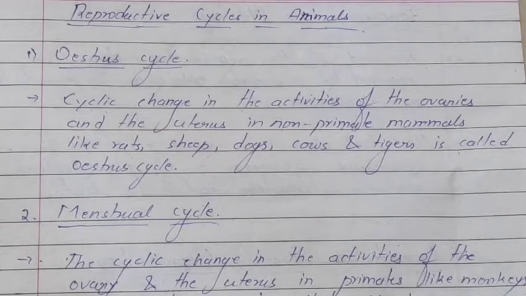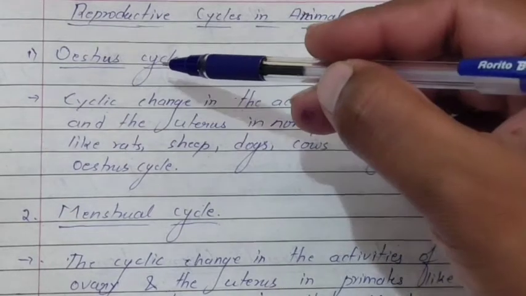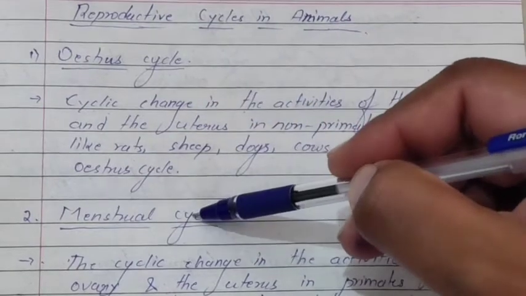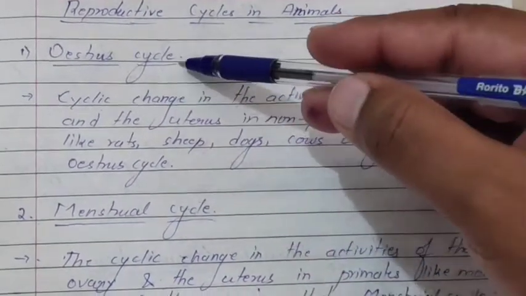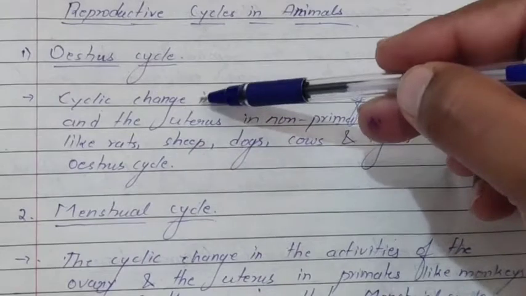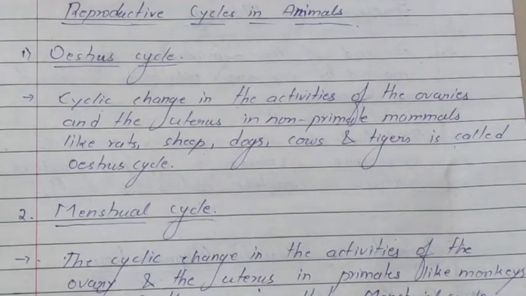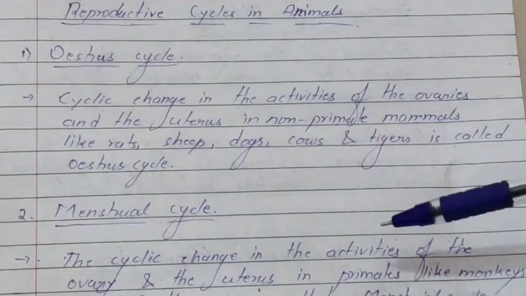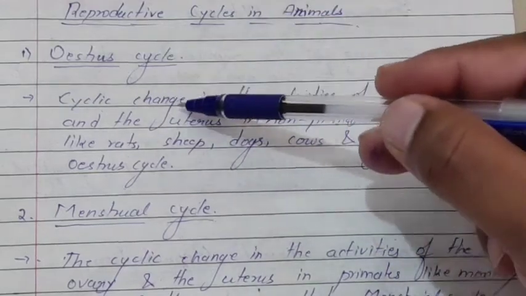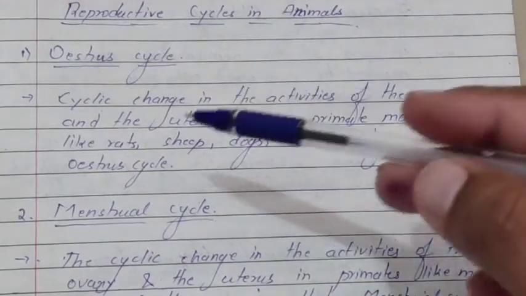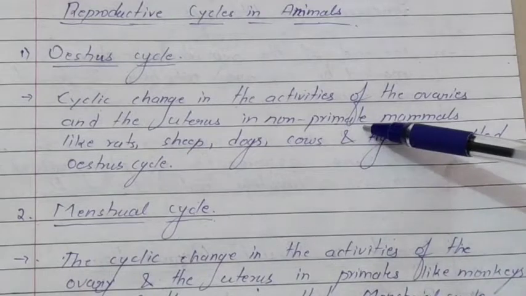Today in this video we are going to learn about reproductive cycles in animals. There are two types of reproductive cycles, estrous cycle and menstrual cycle. So what is estrous cycle? It is the cyclical change in the activities of the ovaries and the uterus in non-primate mammals.